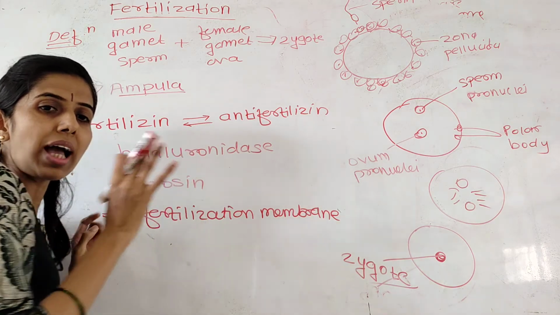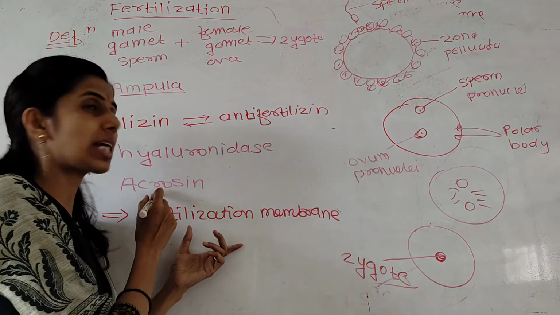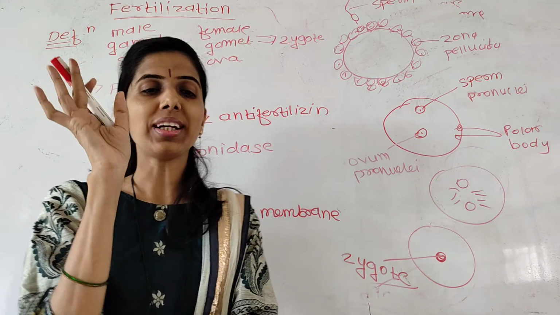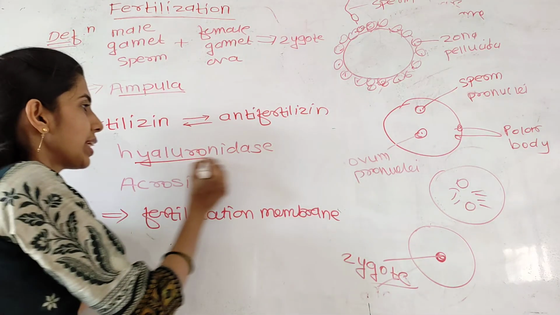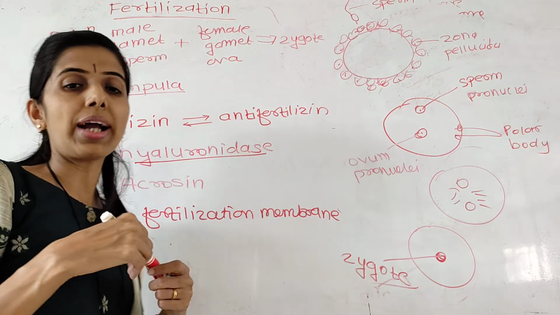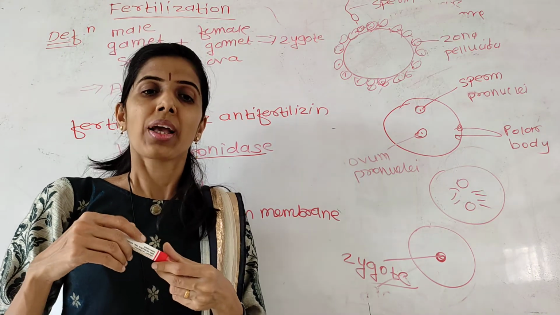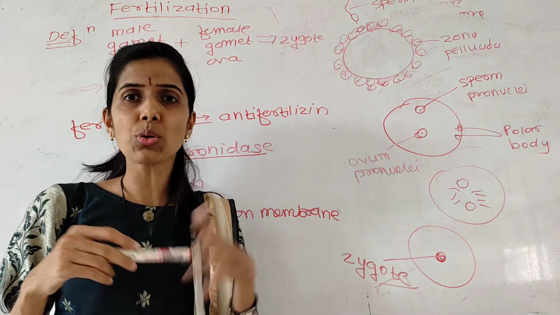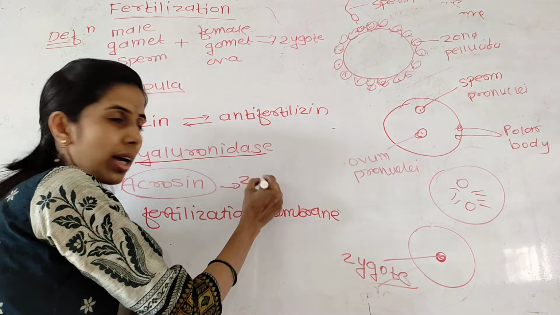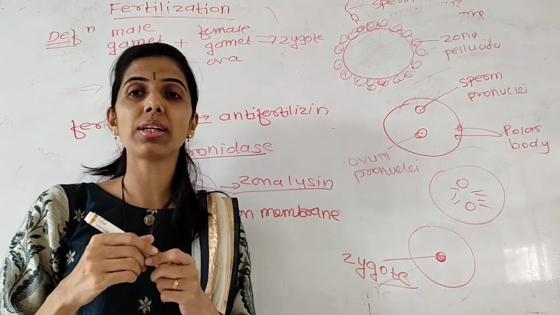And the acrosome of the sperm secretes the enzyme hyaluronidase, which is responsible for the hydrolysis of the hyaluronic acid of the follicular cells of the secondary oocyte. Then the acrosin enzyme, it is also called zonalysine. What is the role of this acrosin?